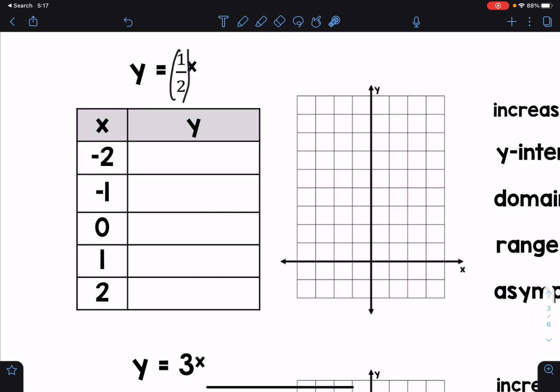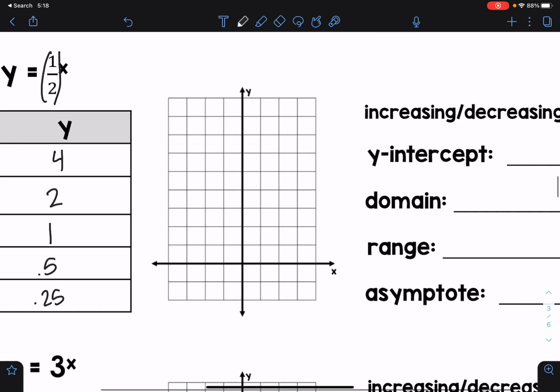So 1/2 to the negative second power is 4. 1/2 to the negative first power is 2. 1/2 to the 0th power is 1. 1/2 to the positive 1 power is just 1/2 or 0.5. And then finally 1/2 to the second power is 0.25.